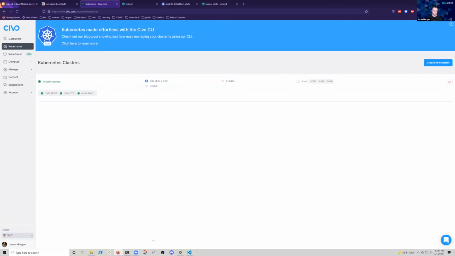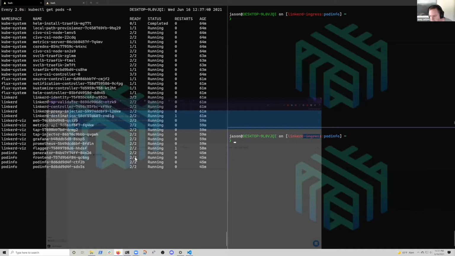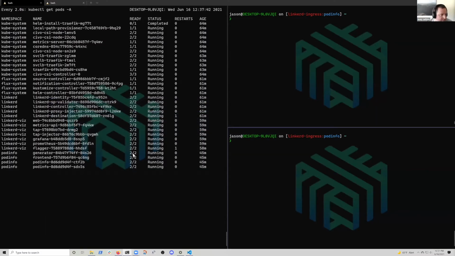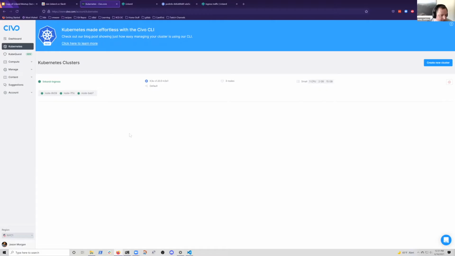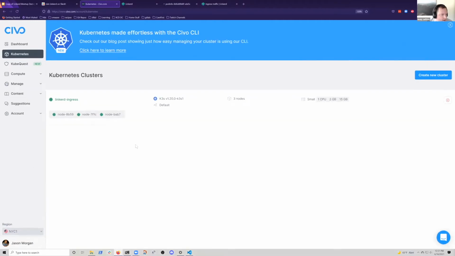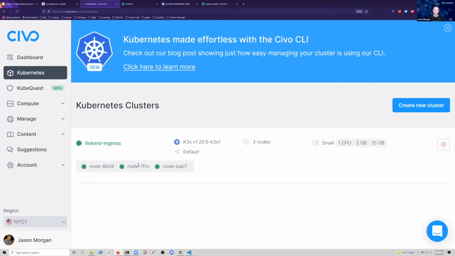Sound good? Sounds good. We've had a request. Could you zoom your screen, if possible, to make your font a bit bigger? I don't know if the terminal's better now. Yeah, sorry about that. Here's my Civo cluster, and please keep up those sort of comments. I'll try and keep things zoomed in.